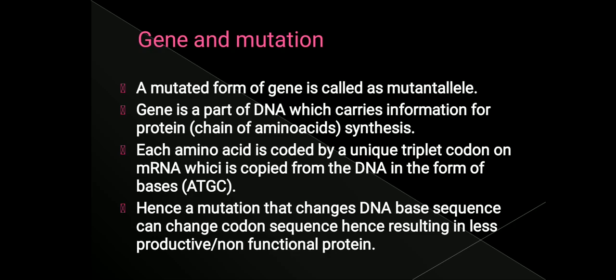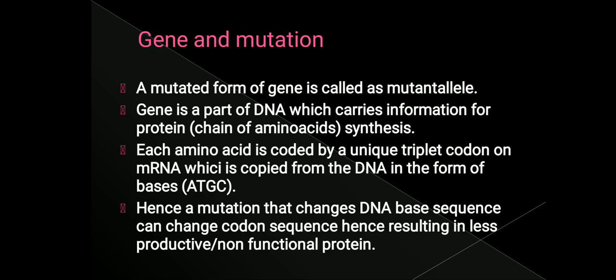The genetic information itself is changed, so it is misleading the mRNA. On the mRNA there are codons. Three nucleotide bases on mRNA are called a codon, a triplet codon. They code for amino acids. Each codon codes for a specific amino acid.